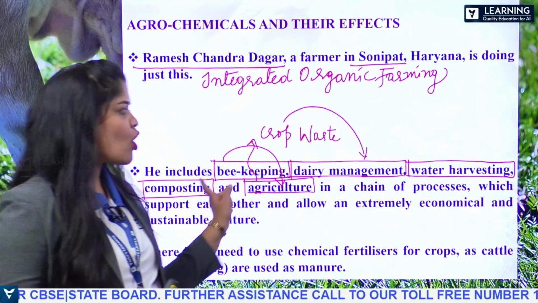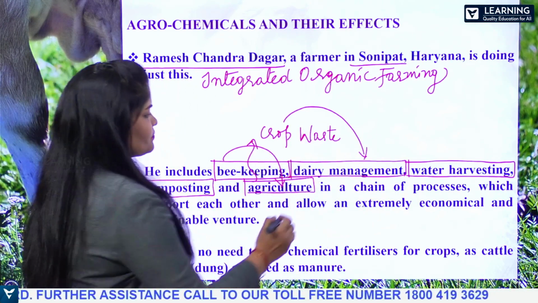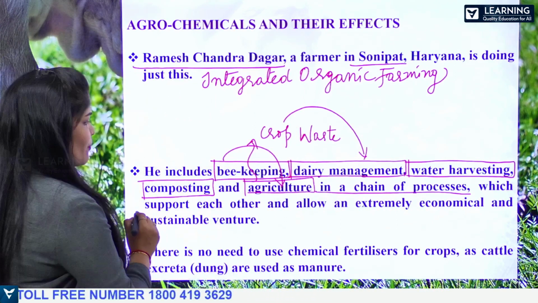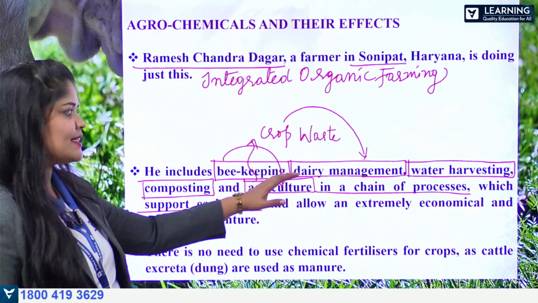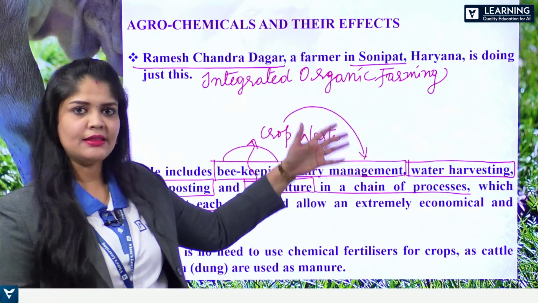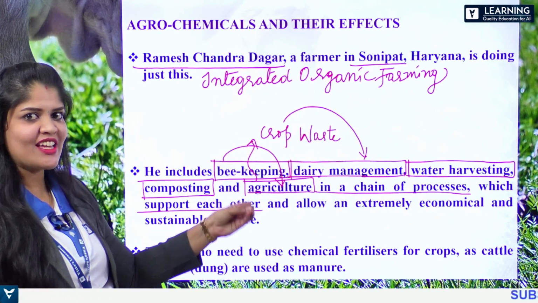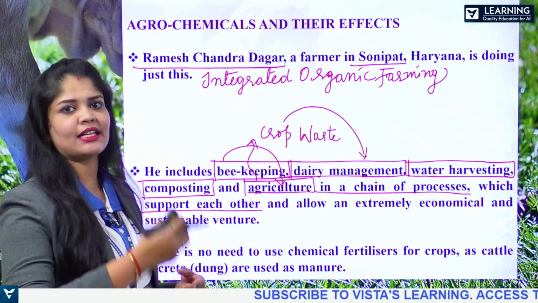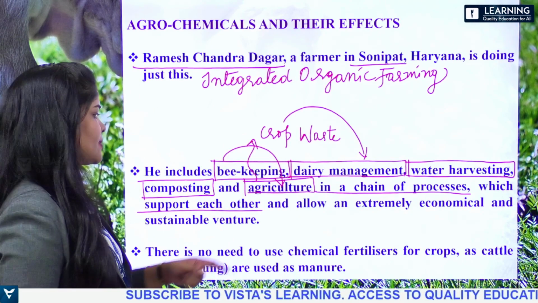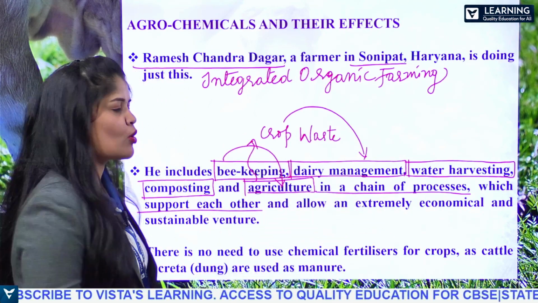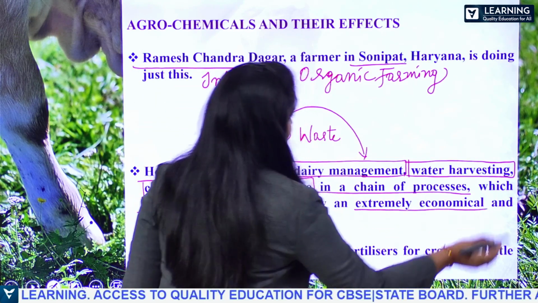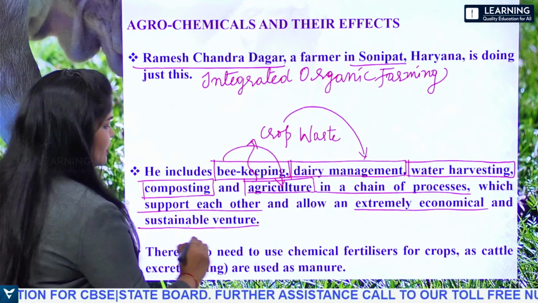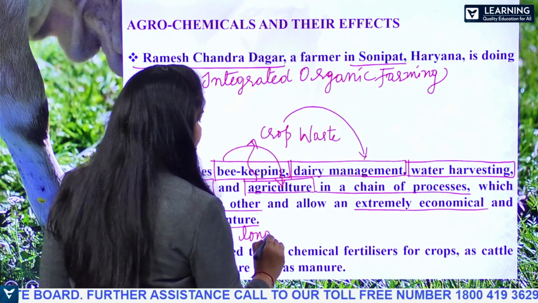So here all these processes will happen in a chain of processes, right, which supports each other. Here one process is supporting another process, and therefore one process's waste product can be recycled and used as a nutrient for the next process, and allows an extremely economic, cost effective and sustainable venture. Sustainable means long run, long term